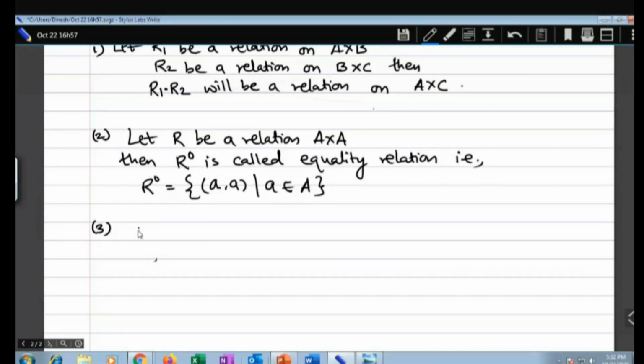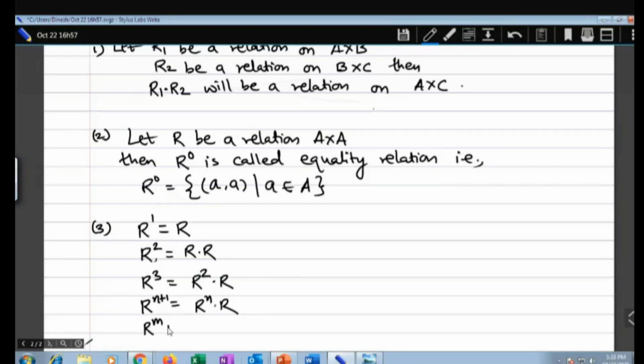Then third one, R to the power 1 is nothing but R. R to the power 2 is nothing but R into R, and R to the power 3 is equal to R square into R to the power 2. And R to the power n plus 1 is equal to R to the power n into R. If you have two different powers, R to the m and R to the n, then it will be R to the power m plus n.